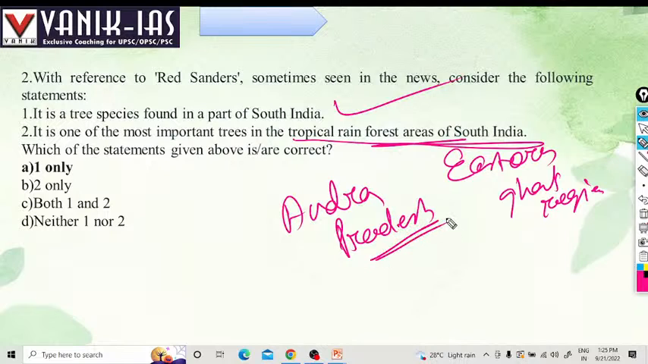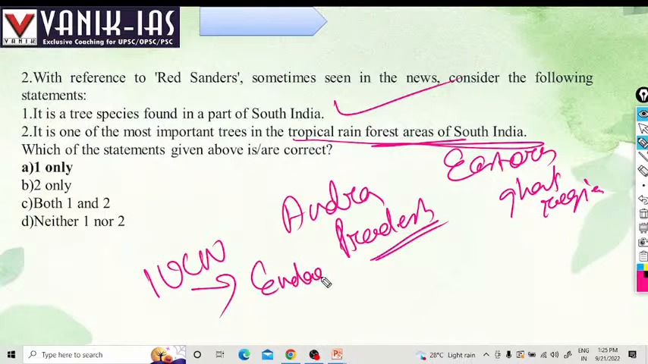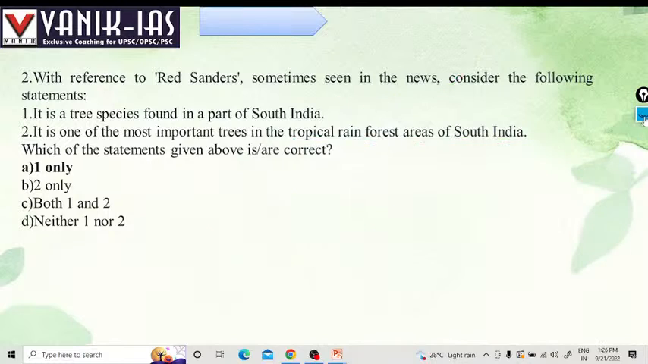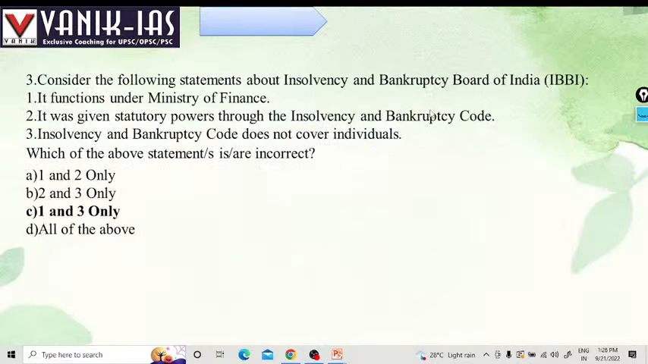These red sanders are seen there. Its IUCN status is endangered. It is especially endemic to Andhra Pradesh, and it is seen in the tropical deciduous region, we can say. That is about red sanders. Okay, next is